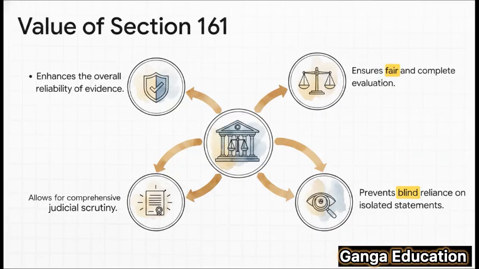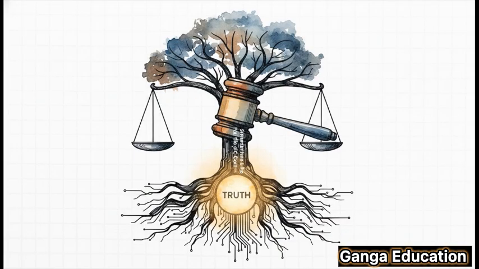Second, it stops the court from blindly relying on confessions or discovery statements, which might not be the whole truth. Third, it opens the door for a complete 360-degree judicial review. And what's the result of all this? It dramatically enhances the overall reliability of the evidence that the court is considering. And that's the bottom line, isn't it? The ultimate goal of this section is to make the court better at its most important job, finding the truth. Section 161 is a powerful tool in that relentless pursuit of truth.